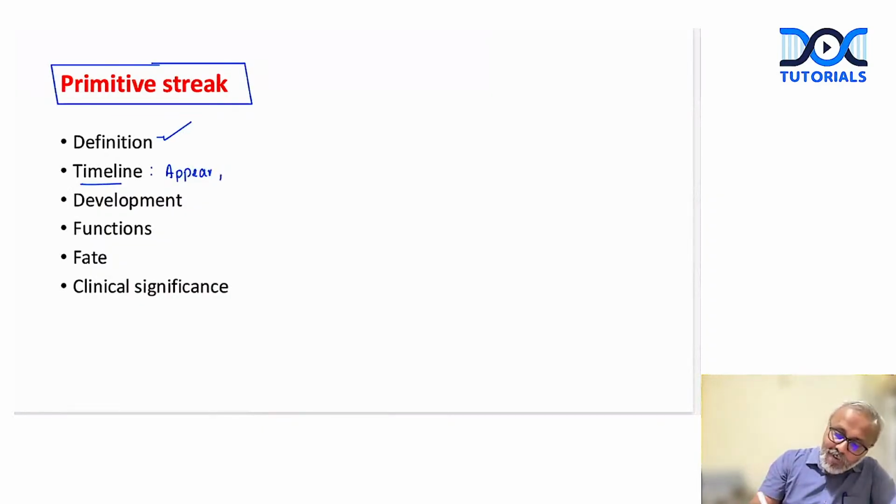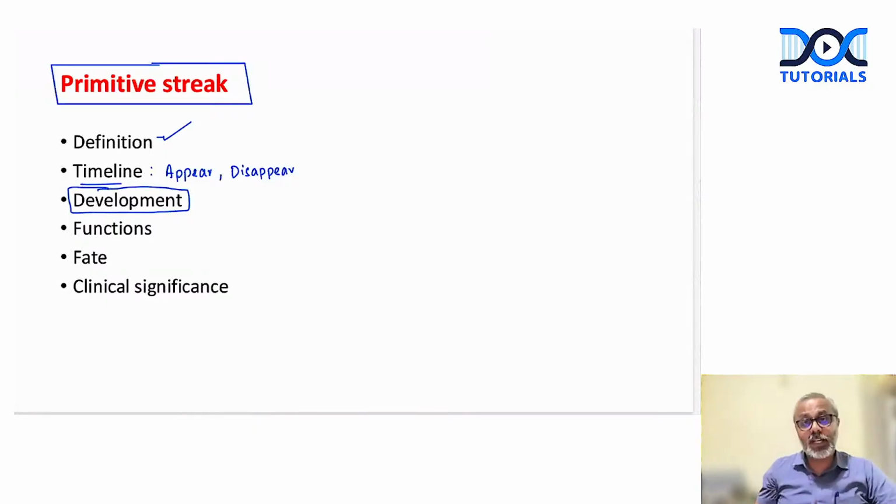Then when does the primitive streak disappear? More than when does it appear, we also should know when does primitive streak disappear. Once it performs its function of gastrulation, when does it disappear, right? Then we need to describe the entire process of development of primitive streak.